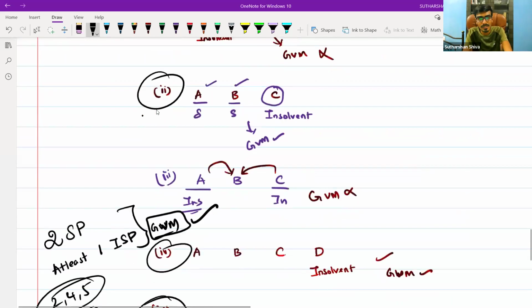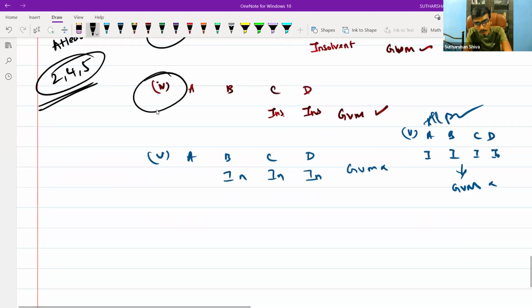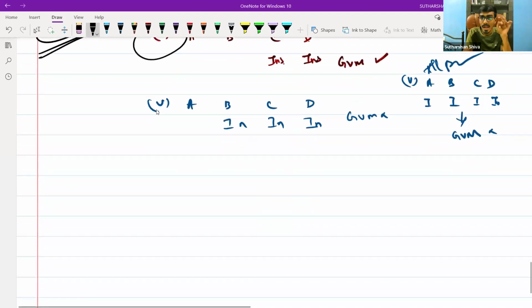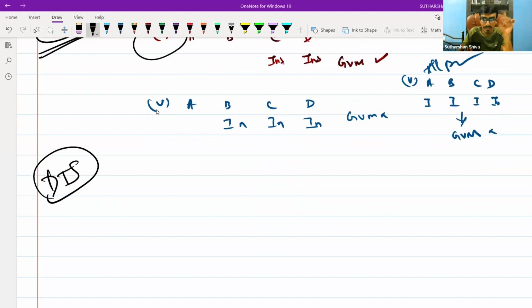So we have studied how to apply GVM, when to apply GVM, where to apply GVM. That's not always. Now, at which step have we seen DTS? What is DTS? First one is dismantling of the balance sheet. Second one is disposal of assets and liabilities taken over by the partners. Fourth one will be transfer of profits. Fifth one will be settlement.